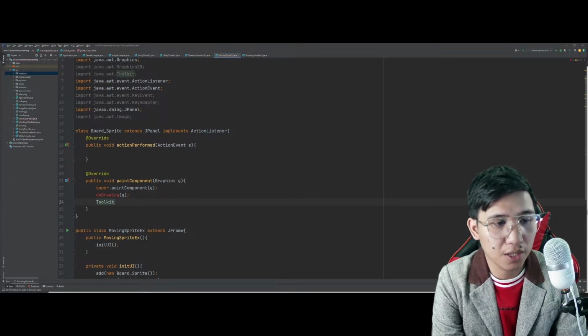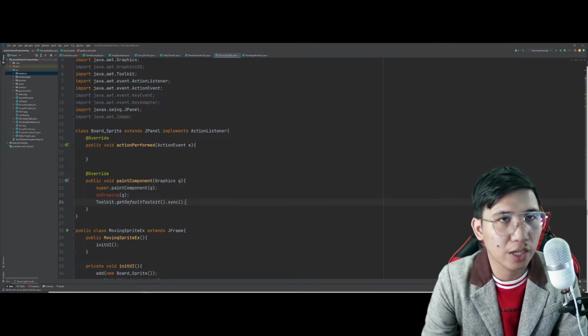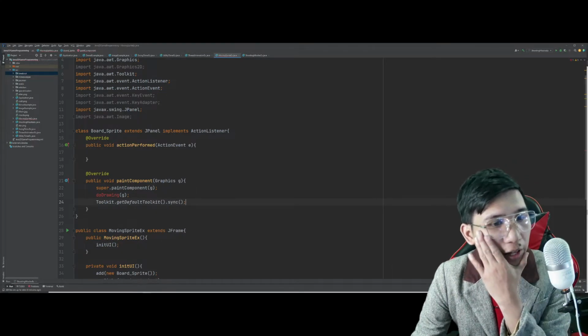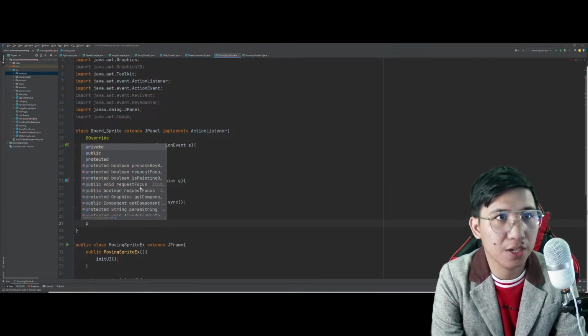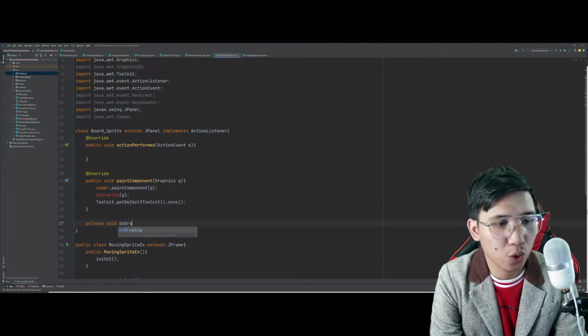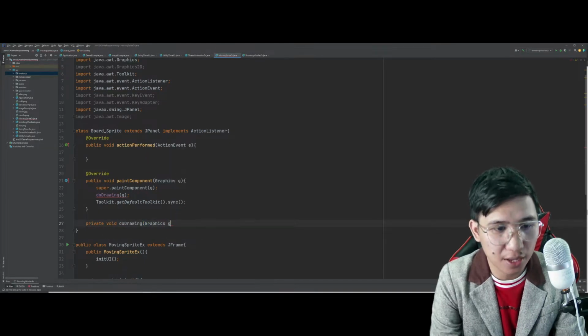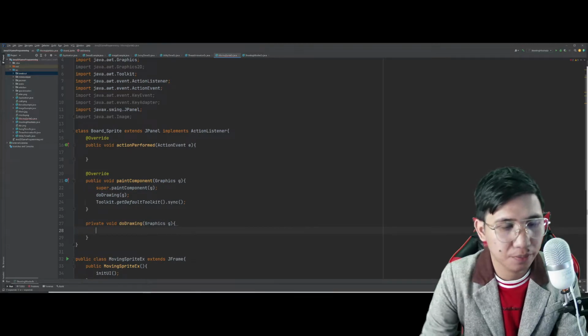Tapos, gamitin na rin natin si toolkit. Ano lang, yung default toolkit lang niya. Parang mag-sync lang yung nangyayari sa mismong event natin. Yan. So, inside the do drawing, we have here private void do drawing. This is where we will be casting the graphics G.